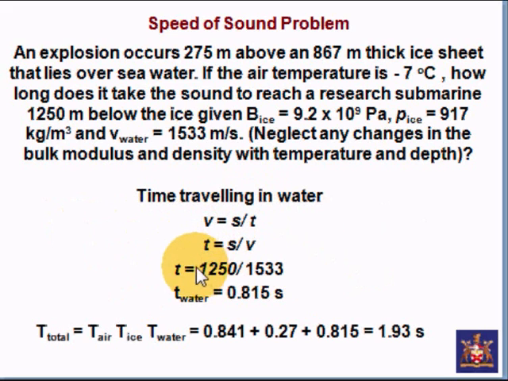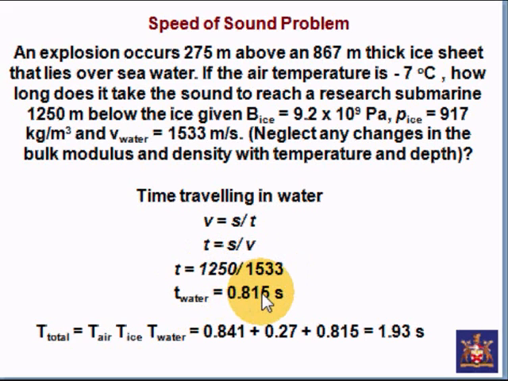Finally, the sound wave's got to make its way underneath the water to the submarine, which is a distance underneath the water, under the ice and under the air. So the time in water comes from velocity is distance over time, time is distance over velocity, and the distance is 1250 meters under the water, and the velocity of sound in water is 1533 meters per second.